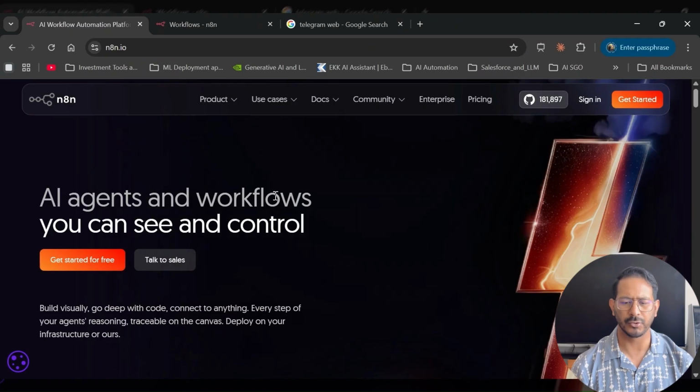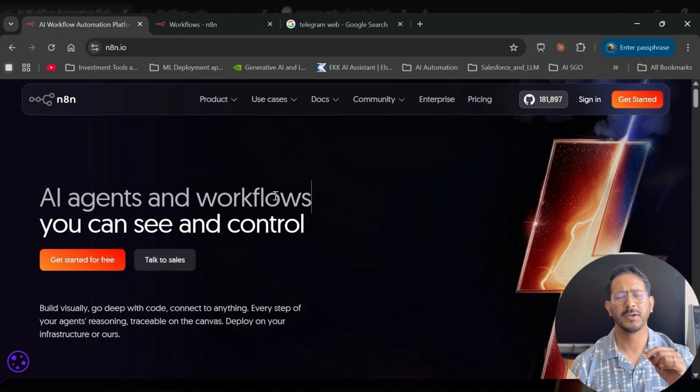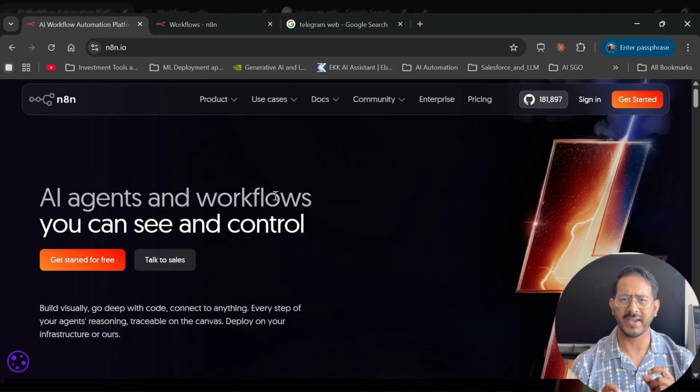Now, how to do it is you sign up for the first time if you're using it, and if I have a specific video created for n8n, please look into those videos. Somewhere on the screen it is there. But you sign up, you will get a 14 days trial. So I am also using it, and since I have already signed up, I will use sign in.